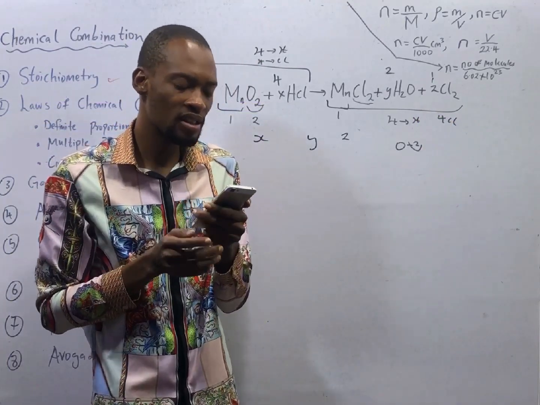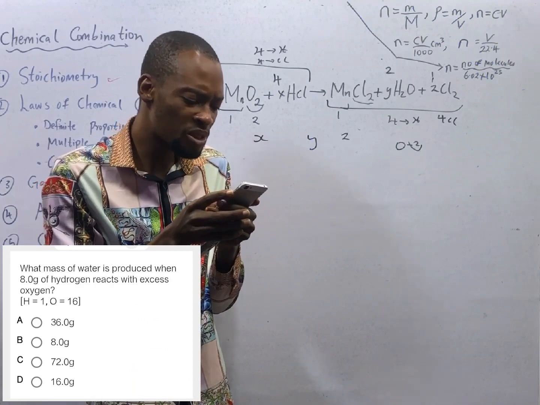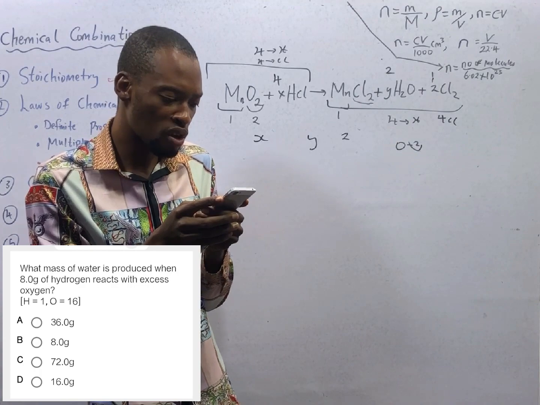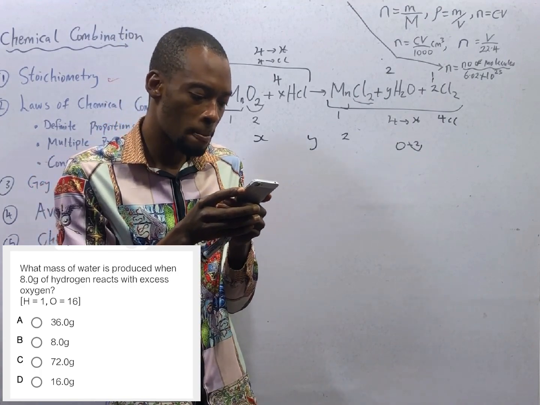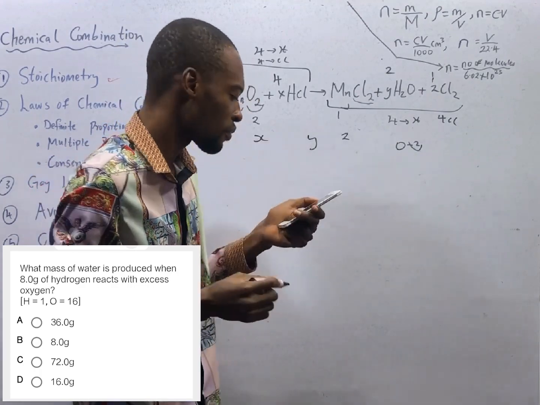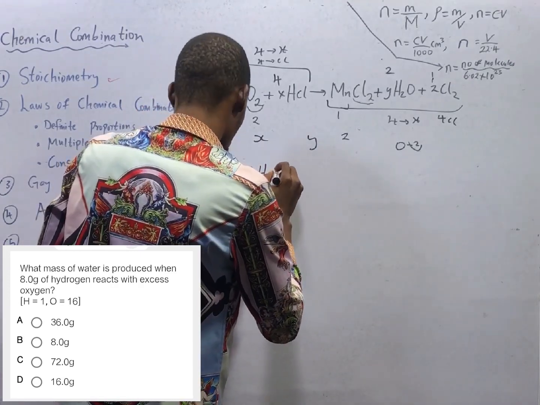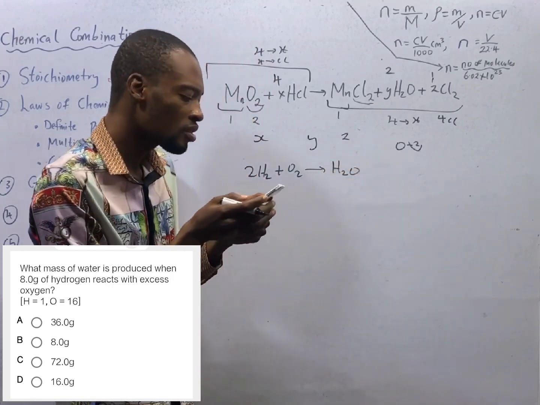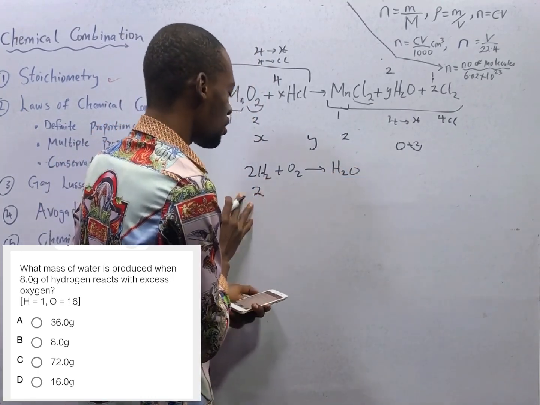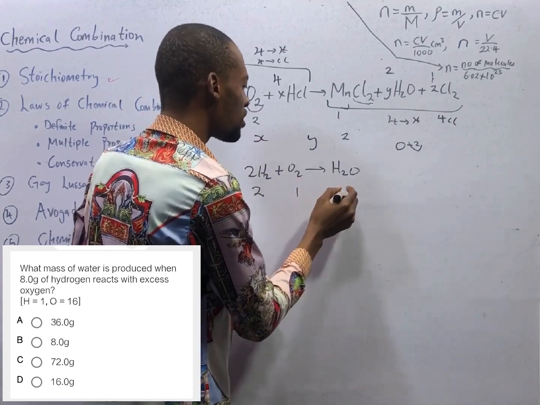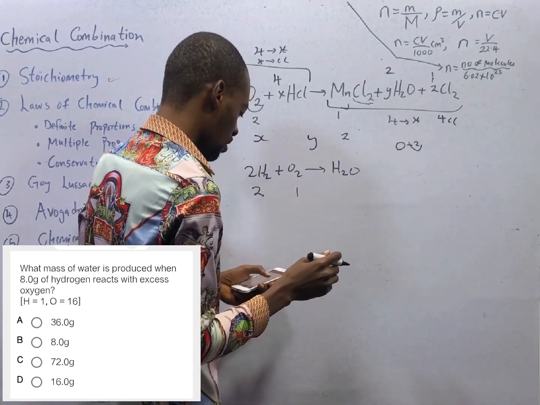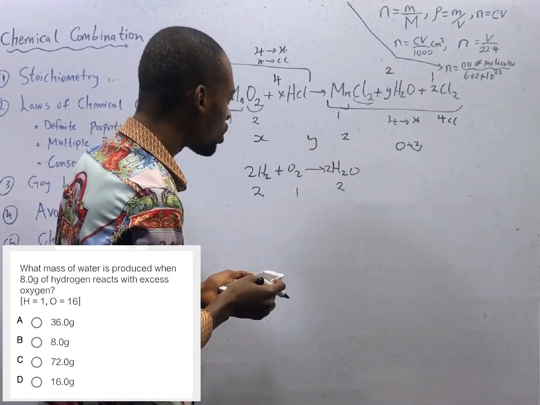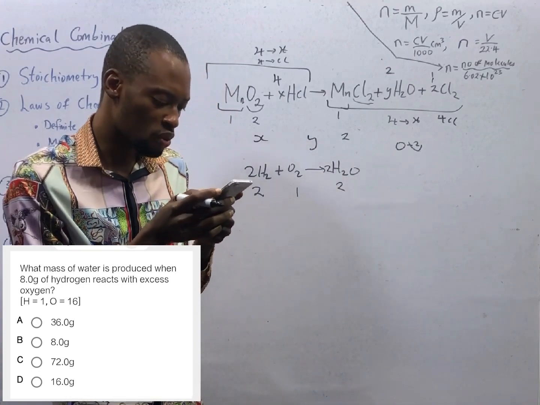What mass of water is produced when 8 grams of hydrogen gas react with excess oxygen? Hydrogen reacts with oxygen to form H2O, which means we need 2 moles of hydrogen to react with 1 mole of oxygen to form how many moles of water? 2H2O, to form 2 moles of water. That is a balanced equation.